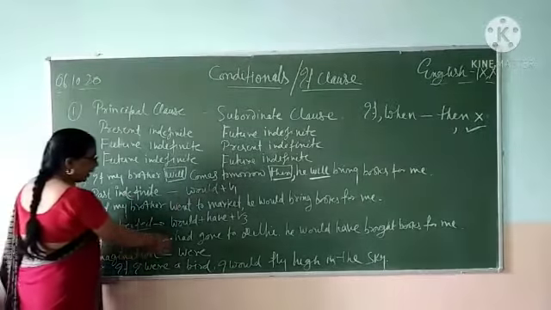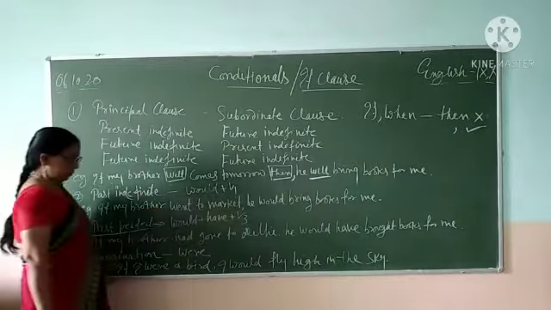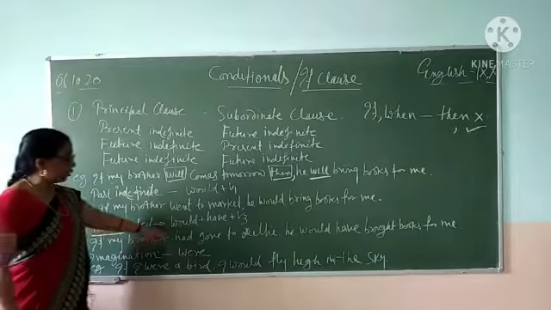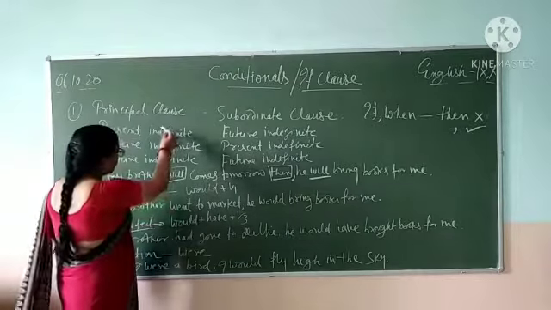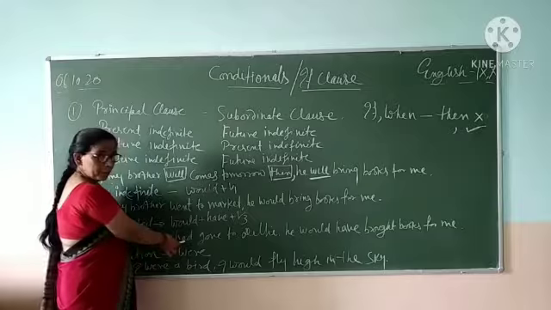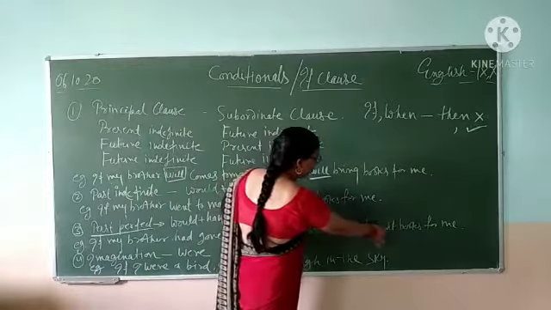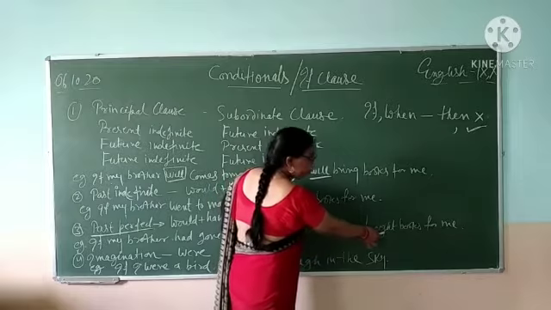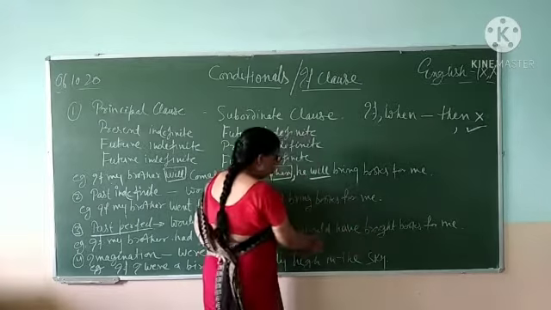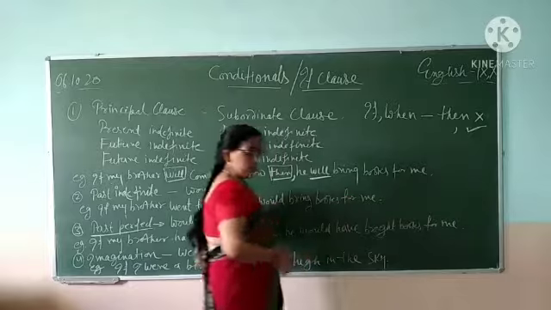If my brother had gone to Delhi, your principal clause is in past perfect. He would have brought. Would have V3. Brought V3. He would have brought books for me.